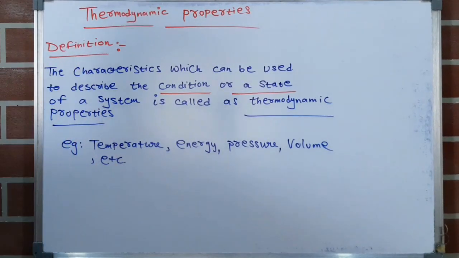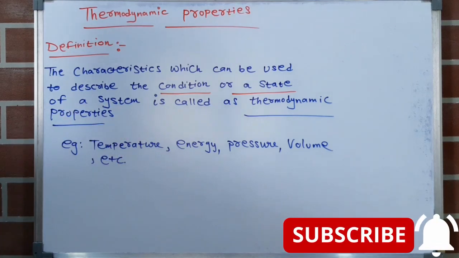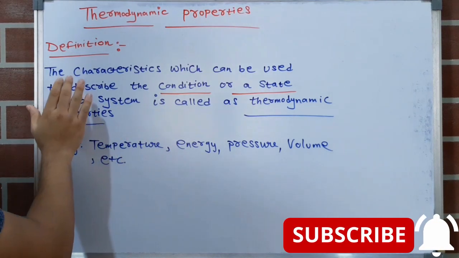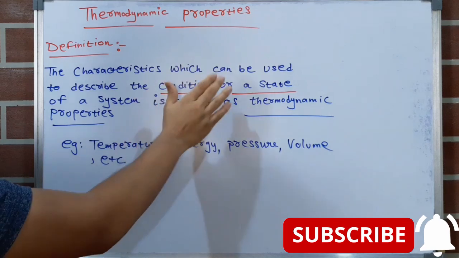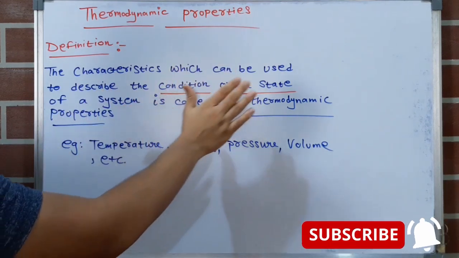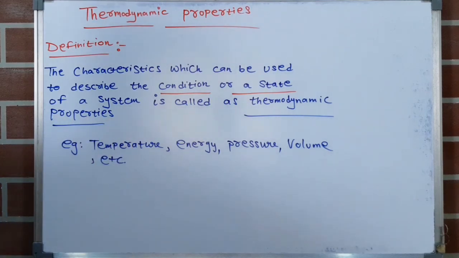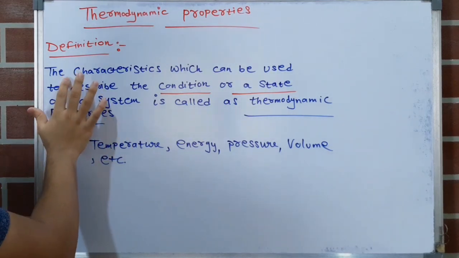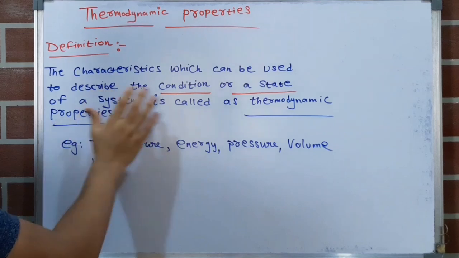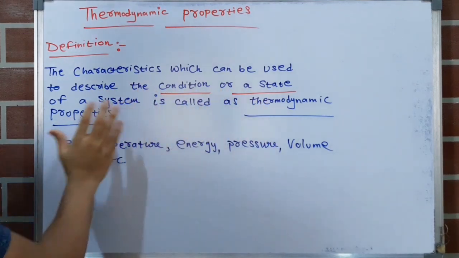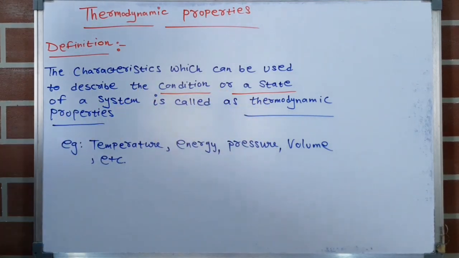So this is the definition which you can write in your examination. This is the definition of thermodynamic properties. The characteristics which can be used to describe the condition or a state of a system is called thermodynamic properties. I will repeat, the characteristics which can be used to describe the condition or a state of a system is called thermodynamic properties.